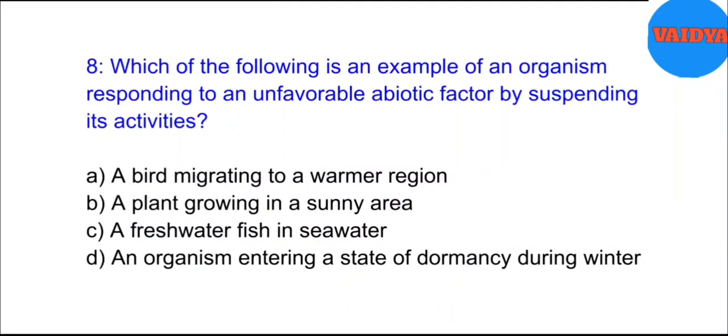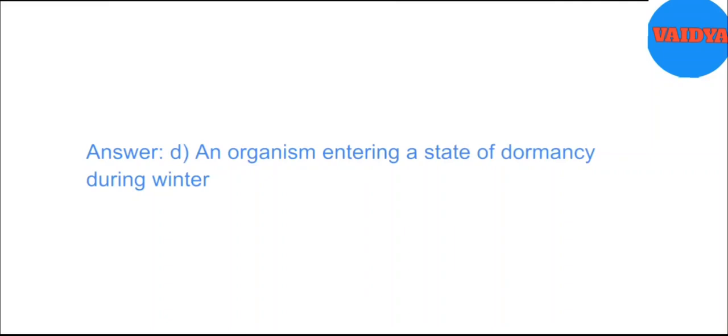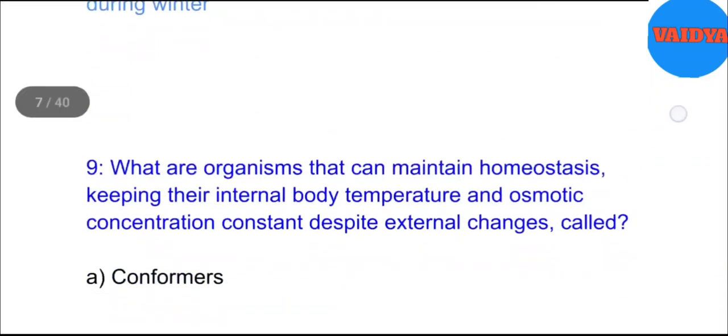8. Which of the following is an example of an organism responding to an unfavorable abiotic factor by suspending its activities? A. A bird migrating to a warmer region. B. A plant growing in a sunny area. C. A freshwater fish in seawater. D. An organism entering a state of dormancy during winter. Answer. D. An organism entering a state of dormancy during winter.